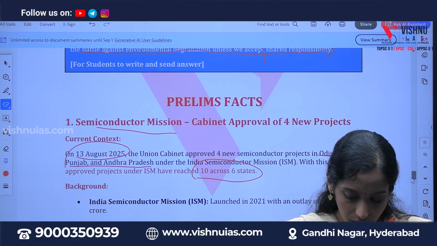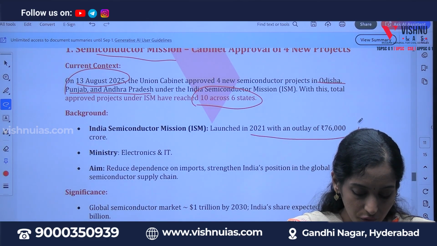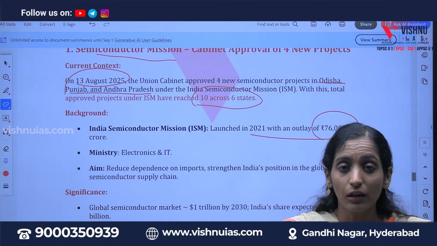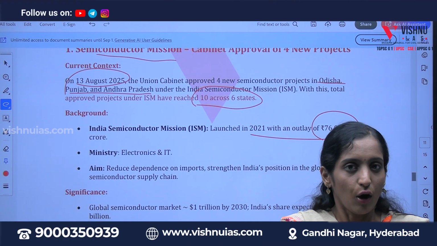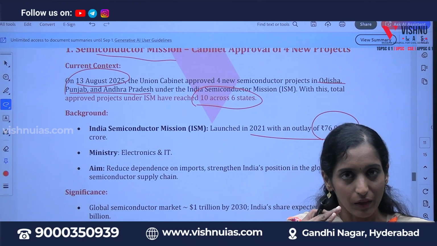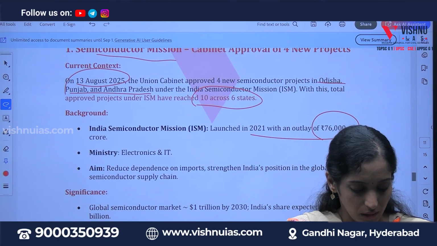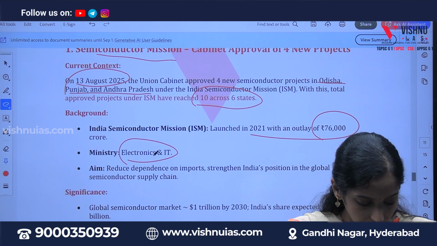So the India Semiconductor Mission was launched in 2021, as we know, with an outlay of 76,000 crore, because we are importing all the semiconductors either from Taiwan or the Southeast Asian nations. So in order to decrease the imports, we have now planned this semiconductor mission. It's under the Electronics and IT ministry.